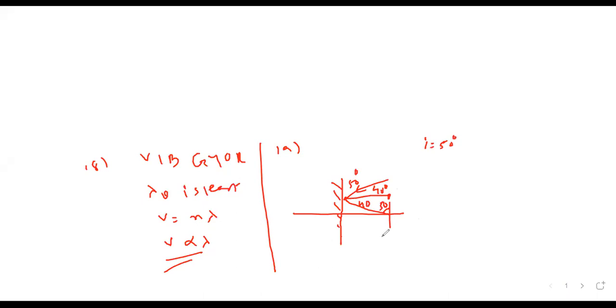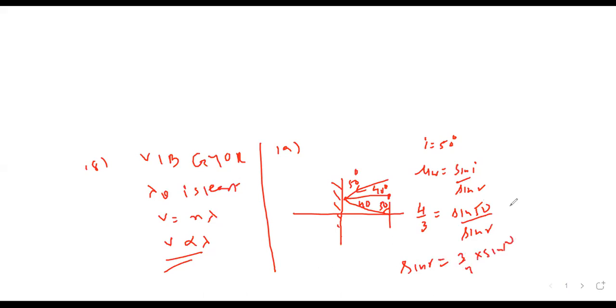Yes, sir. Then they are saying if it is getting refracted in the water, what is the angle of refraction? Refractive index of water is given. So this is sine I upon sine R. 1.33, I can write 4 by 3, is sine of 50 upon sine of R. So sine R will become 3 by 4 into sine 50.